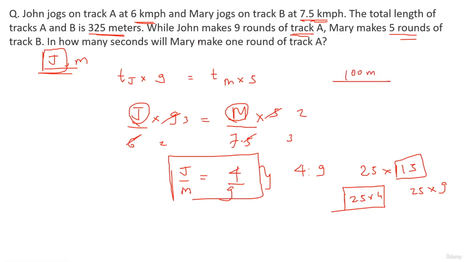Okay, they're asking you in how many seconds will Mary make one round. Mary का speed is 7.5 kilometers per hour. So distance divided by the speed. Okay, kilometers per hour है तो क्या करना पड़ेगा, 5/18. Okay, the answer will be in seconds directly. Meter per second हो जाएगा ना अभी ये, right? So this will be 2.5, 12.5. This will be 8. Answer is 48. 48 seconds is the required answer.